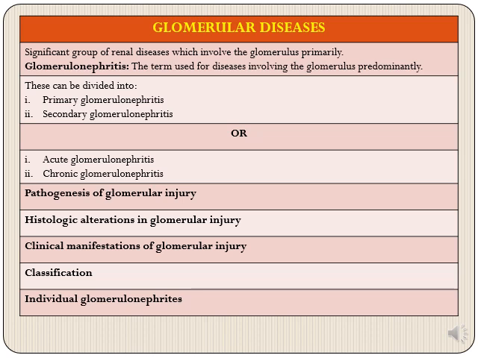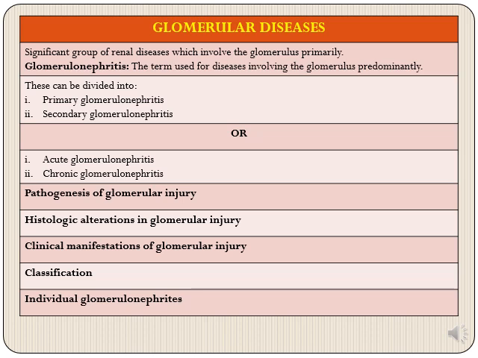So further, these glomerulonephritis can be divided into primary or secondary. If the primary site of involvement is glomerulus, then it is primary glomerulonephritis, or if it is a part of a systemic disease, then it becomes secondary glomerulonephritis. Similarly, depending upon the duration of disease, these can be divided into acute or chronic glomerulonephritis.